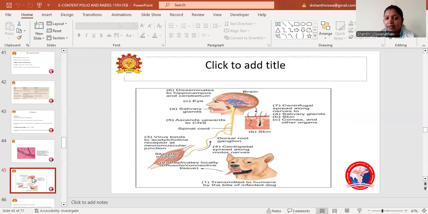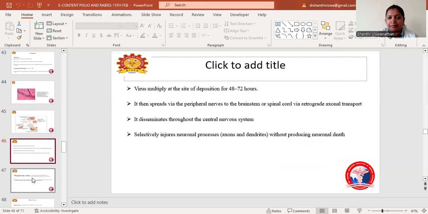From there, it ascends and reaches the dorsal root ganglion. This is the centripetal spread. From there, it ascends to the CNS, where it disseminates to the hippocampus and cerebellum. From there, the centrifugal spread happens, to the salivary glands, saliva, skin, cornea, and other organs. This is how the virus travels to the CNS and causes infection.